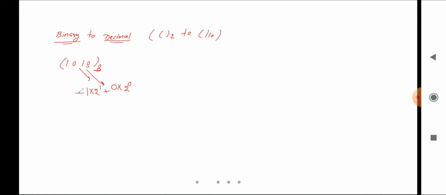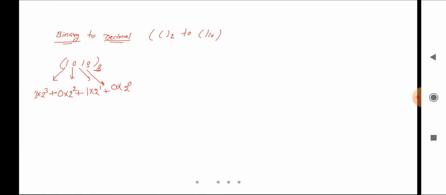Okay, after that, I will take the next value, that is 0. And the power, I will increase the power: 2 power 1 is done, now 2 power 2. Okay, after that again I will add and I will take the next value, which is 1. So I will multiply this 1 with 2 power 3. Okay, and now I will simplify this one.